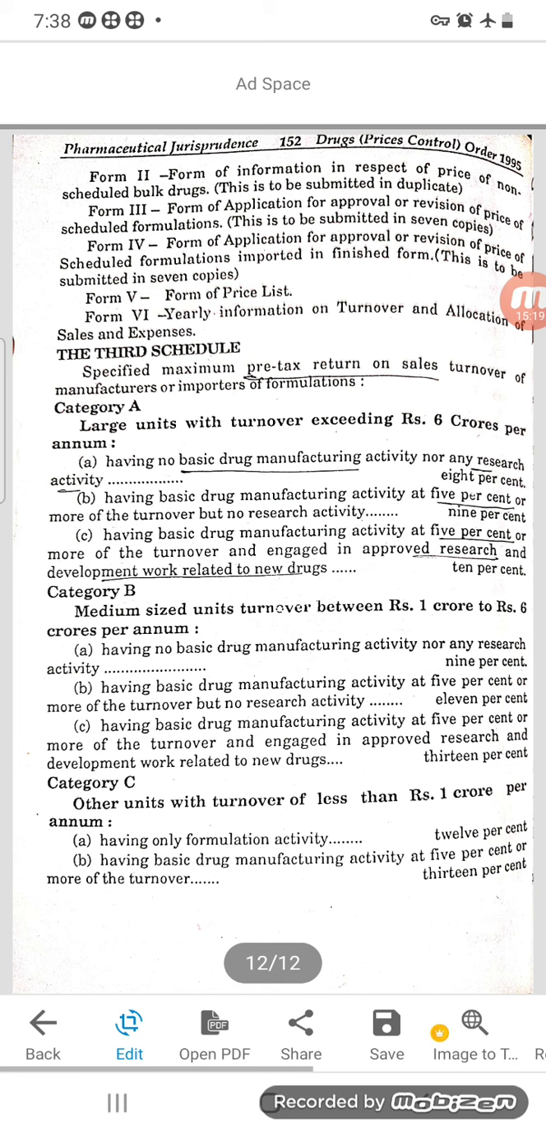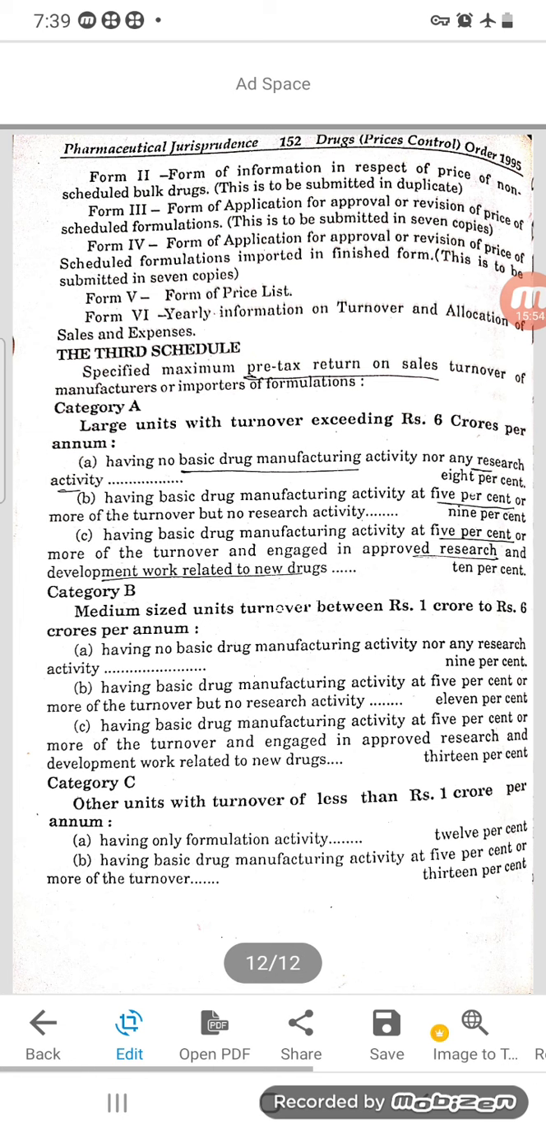Medium sized units, turnover between rupees 1 crore to 6 crore per year, means they are having no basic drug manufacturing activity, no research activity, they should give 9%. Then having basic drug manufacturing activity at 5% or more of turnover, that is more than 1 crore but no research activity, 11%. Having basic drug manufacturing activity at 5% or more of the turnover and engaged in the approved research and development work related to new drugs, they have to give 13%.